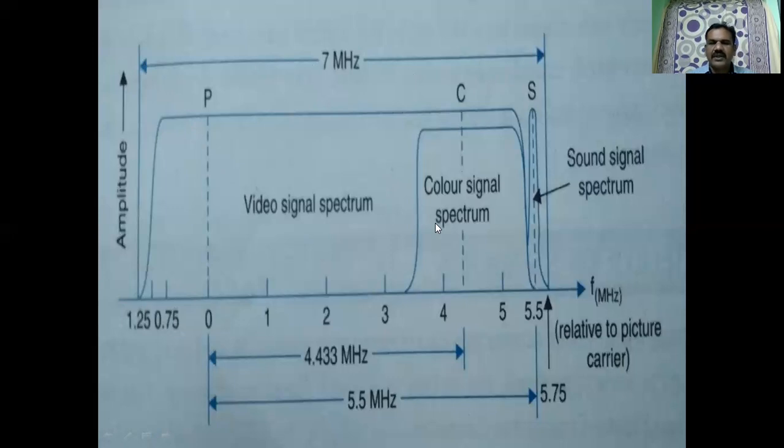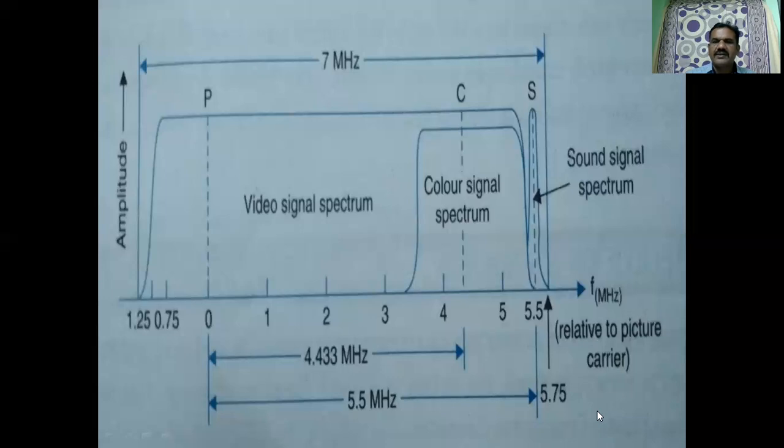You can make use of this particular frequency spectrum, which is there from 0 to 7 megahertz, and then you can translate it onto a particular television channel frequency, and hence this is particularly suitable for TV transmission. We are transmitting the upper sideband and a part of the lower sideband, and then we have the sound carrier. If modulation is done with the help of the sound carrier, this is the overall frequency response characteristic of the video and audio signal, which occupies a total of 7 megahertz bandwidth.